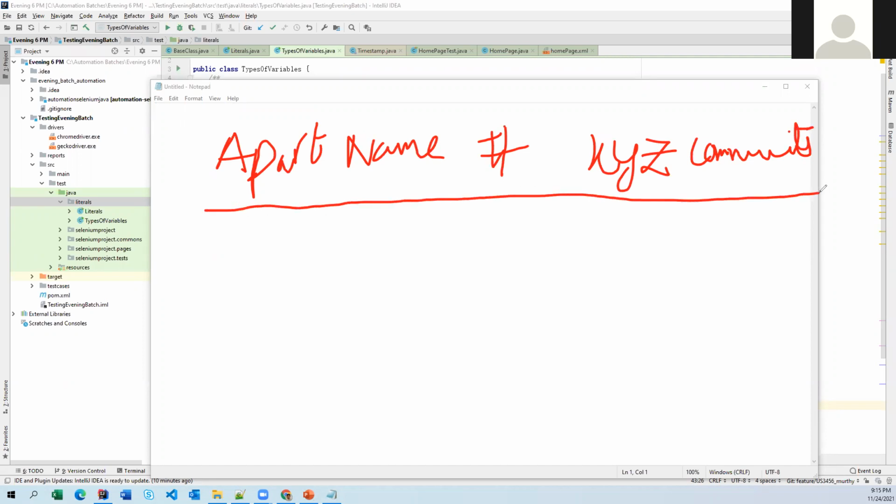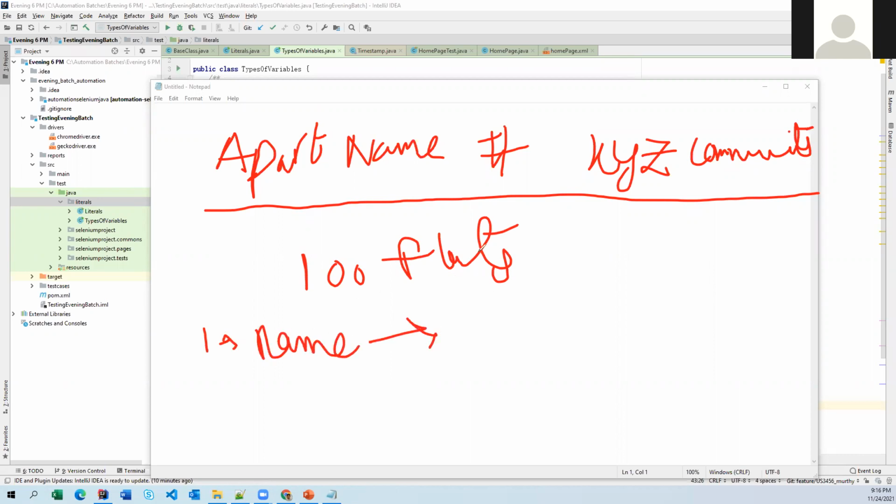So here generally we'll be having n number of flats, right? So let's say we have like 100 flats. Okay, so each flat will be owned by or rented by someone. So that means let's say there is a person staying in the flat number 1. The name of this flat owner is maybe Beena.